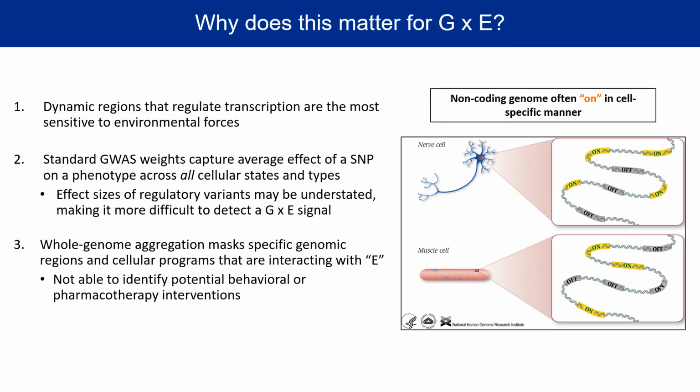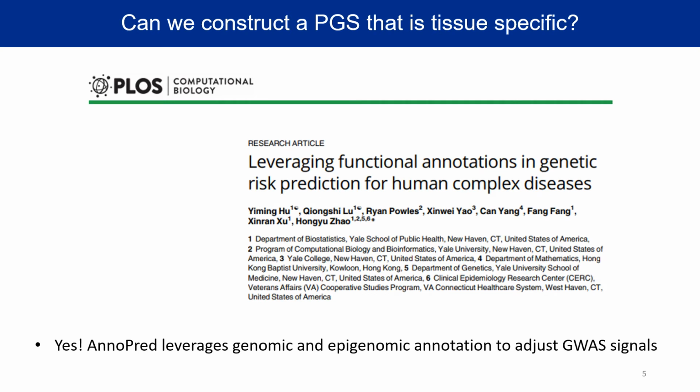And so this makes it more difficult to identify potential behavioral or pharmacotherapy interventions. So the question is, can we construct a polygenic score that is tissue-specific and allows us to investigate the impact of these really important regulatory regions? And the answer is yes. My amazing colleague here at UW-Madison, Kyung-Shi Liu, has developed a method called AnnoPred that leverages genomic and epigenomic annotation to adjust GWAS signals.